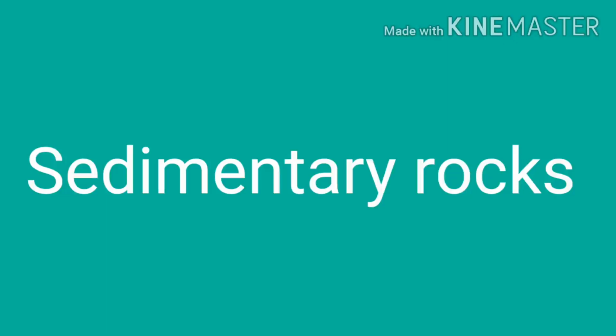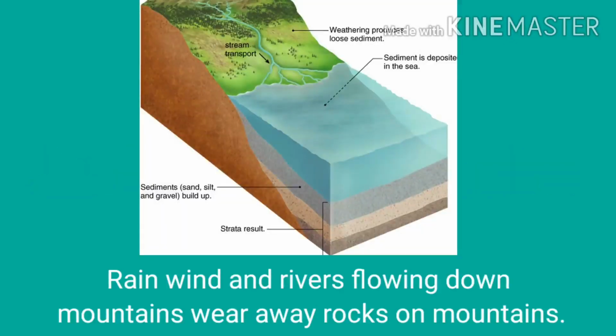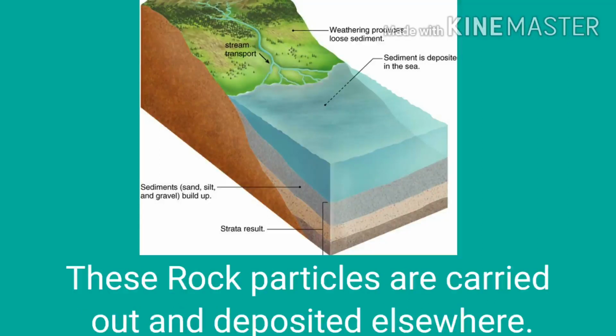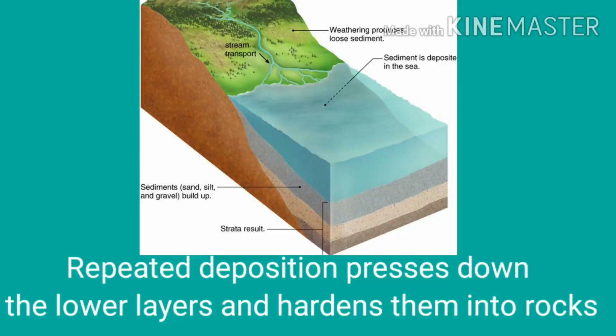Now let's discuss sedimentary rocks. Rain, wind and rivers flowing down mountains wear away rocks on the mountain, meaning they cut small pieces of rocks. These small pieces of rocks are carried down the mountains and are deposited elsewhere at the bottom of lakes or oceans. This process is continuously going on.